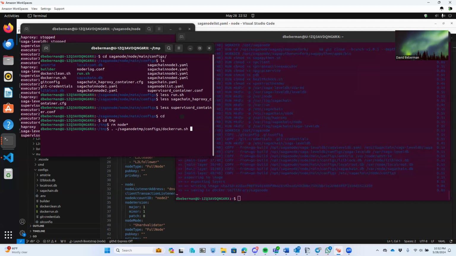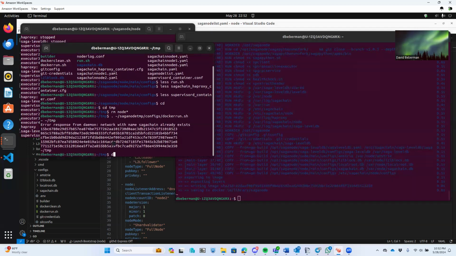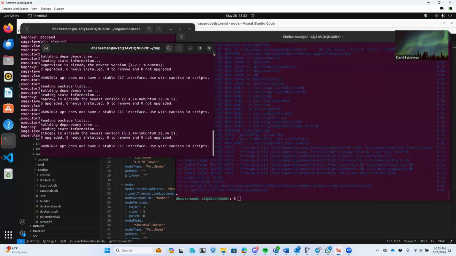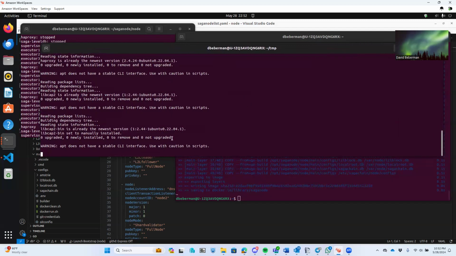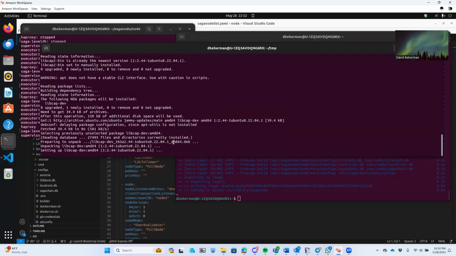This is the Docker run script I showed you earlier. The network's already up, and this is just creating the Docker containers, which are now acting as nodes. And here you can see one of them booting up, and eventually it's going to show you some log as it starts up.